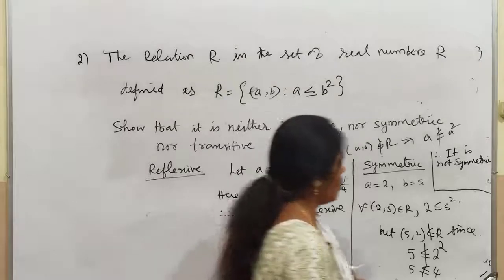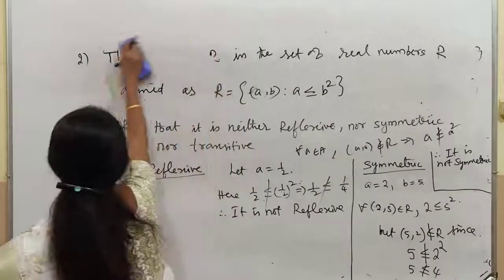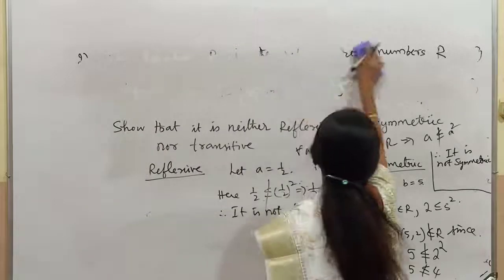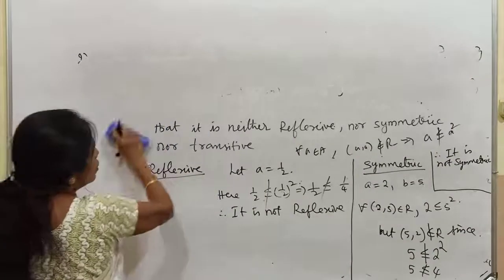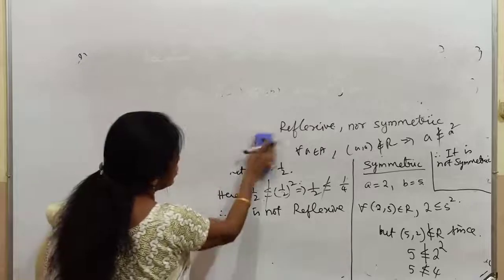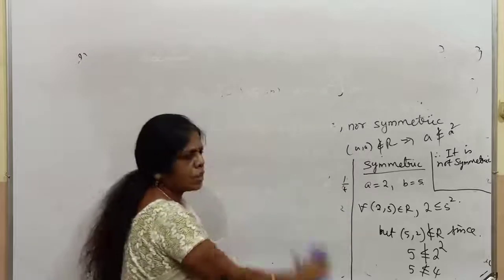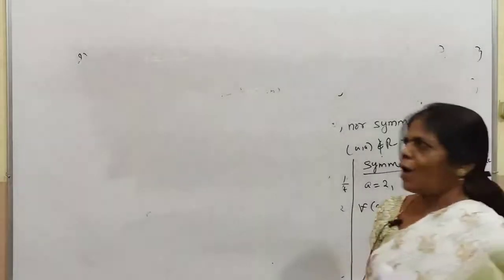Now I am going for transitivity. I will rub this side because if I am partitioning, my letters are very small. All of you following, children, any doubt in this? Right. Now listen to me.